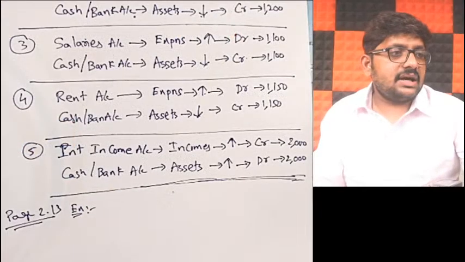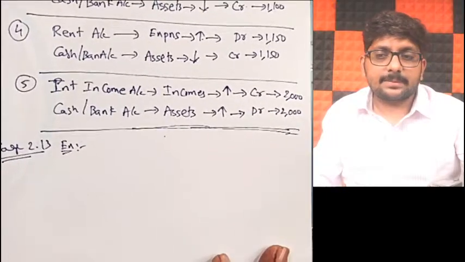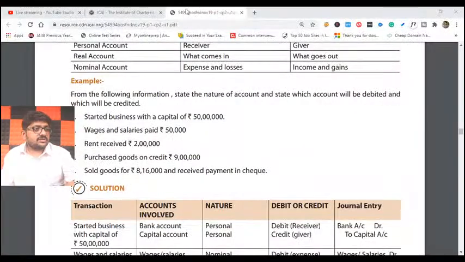Let us see our example questions, my dear friends. So what is my first example? From the following information, state the nature of account and state which account will be debited and credited. Actually, they made it the traditional method, friends. We are not following the traditional method. We are following only the modern approach as of now. So for that purpose, we will stick only to the modern approach. Let us see.